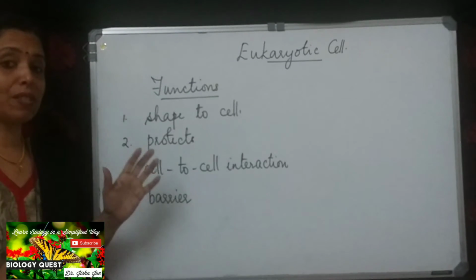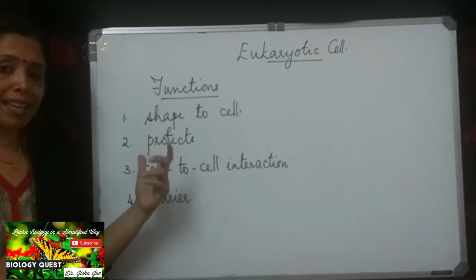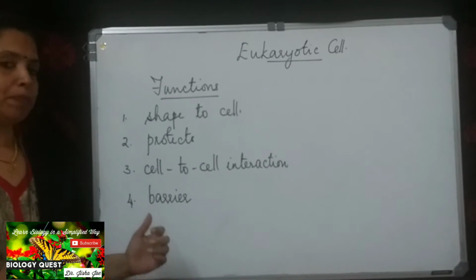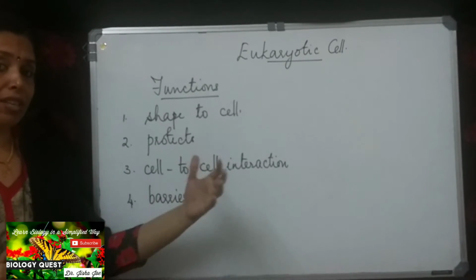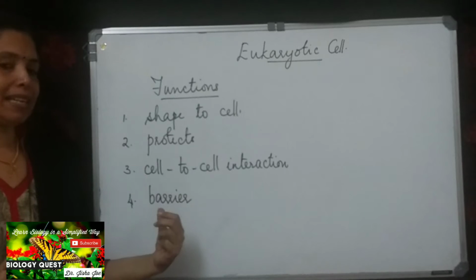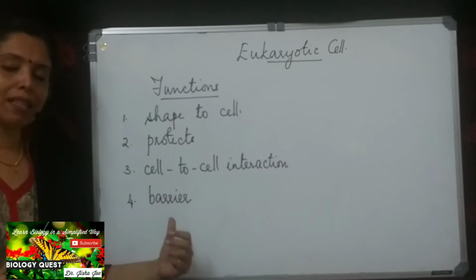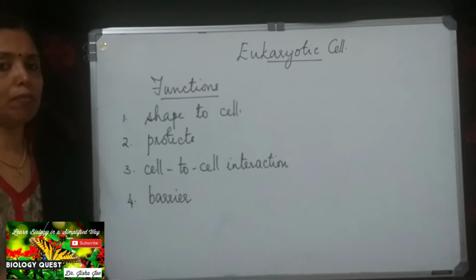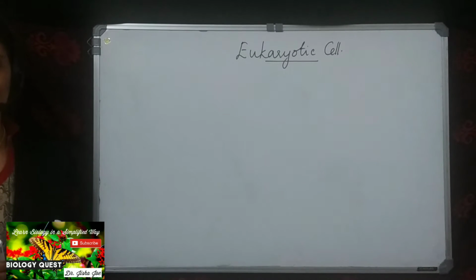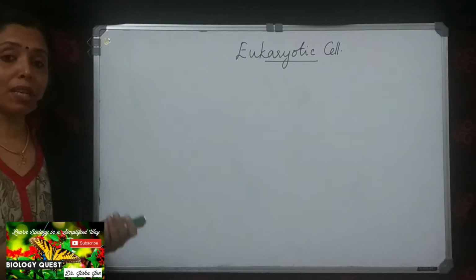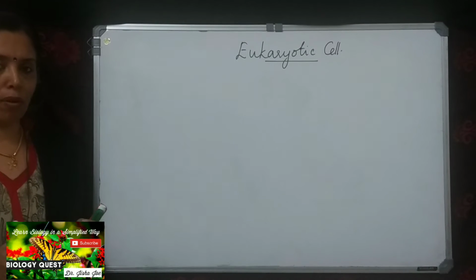Cell wall gives shape to the cell. It protects the cell from mechanical damage. It provides cell-to-cell interaction, that means interaction between the cells, and it acts as a barrier preventing the entry of undesirable molecules into the cell. In plant cells, the cell wall is primarily formed of cellulose and hemicellulose. Now, this cell wall is of two types, the primary cell wall and the secondary cell wall.